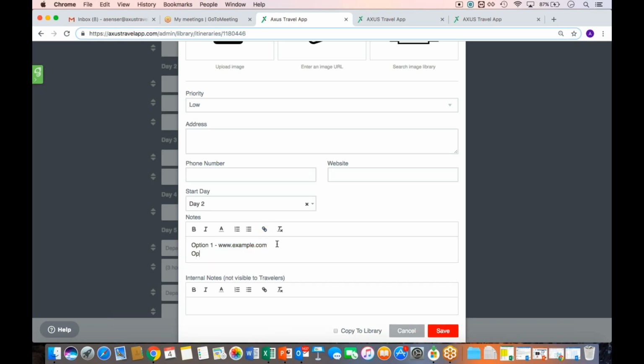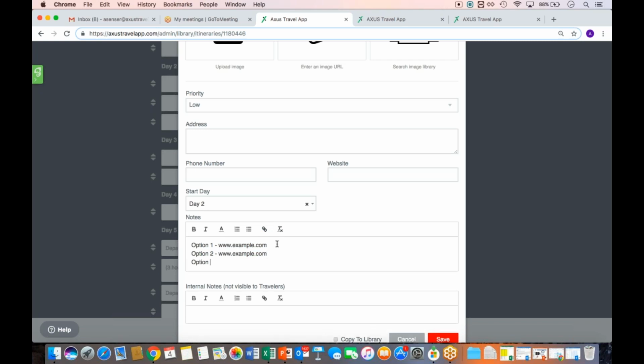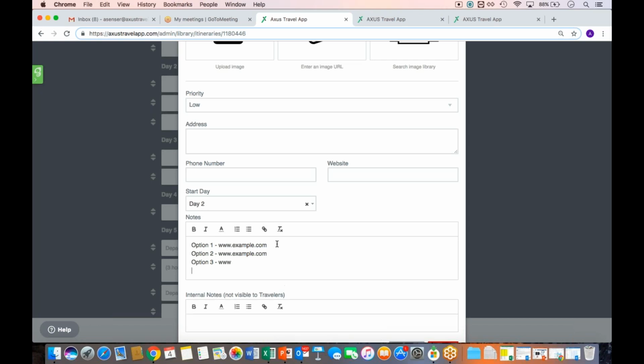But we could now kind of have it as more of a list style within a booking and just have the different options here all laid out for them that way. And again, utilize that linking feature if you have links to the tours or a blog or the restaurant's website or the menu. If you even linked in the menu, they say, take a look at these 4 menus and let me know what looks good to you.